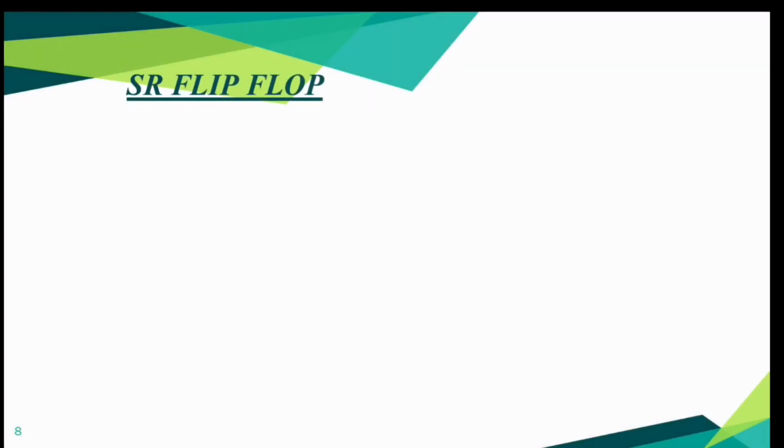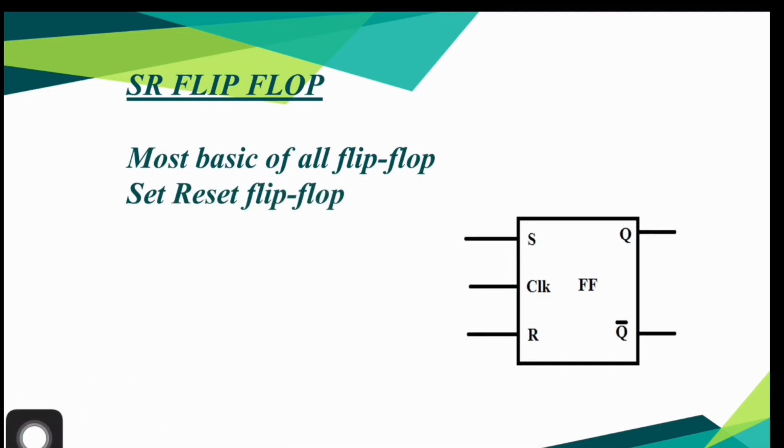SR flip-flop. It can be considered as the most basic of all flip-flops. Here you can see the symbol of a clocked SR flip-flop. It has three inputs S, R and clock, and two outputs Q and Q bar. In the question we are asked to find out one disadvantage of this SR flip-flop.